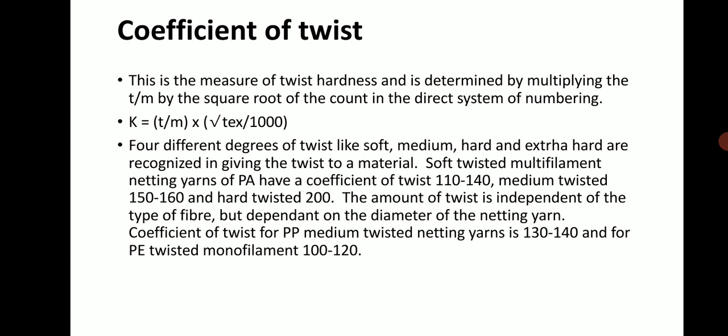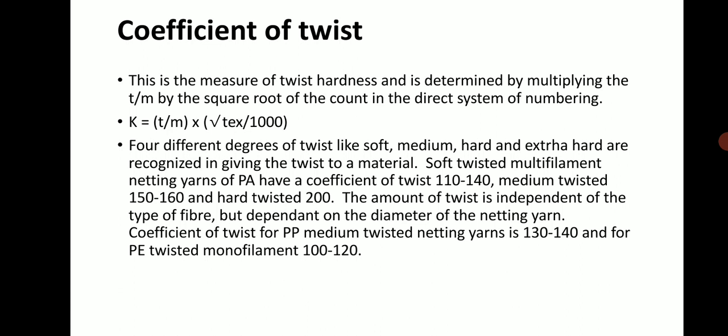Four different degrees of twine twist, like soft, medium, hard and extra hard, are recognized in having twine of two materials. Soft twine in multifilament knitting yarn of PA has a coefficient of twist of 1010 and 1014. Medium twisted is 150 to 160, hard twisted 200.